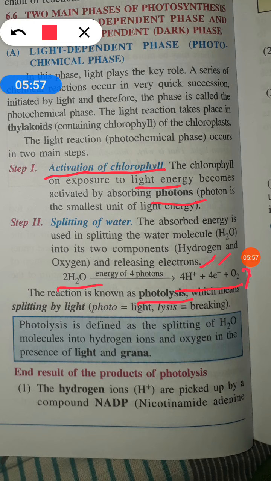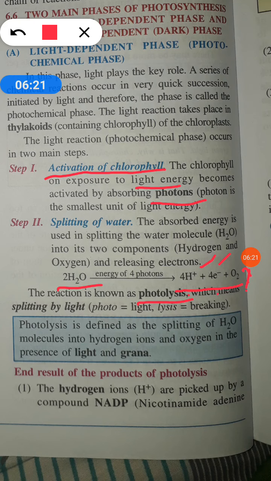So this oxygen is the oxygen which we all living beings use. It is given out. Normally when we see the reaction for photosynthesis, we feel that oxygen is coming from carbon dioxide. But actually in photosynthesis, oxygen comes from water, not from carbon dioxide. Okay. So now what happens? We have got H plus ions, electron and oxygen.